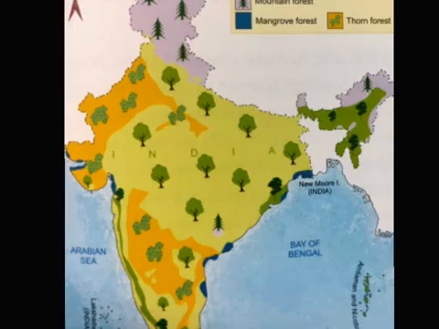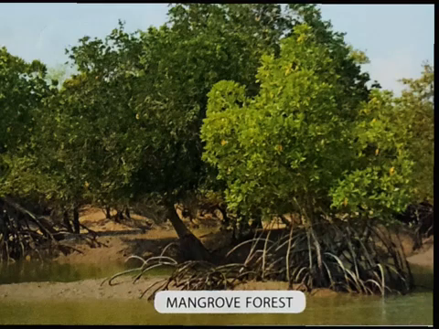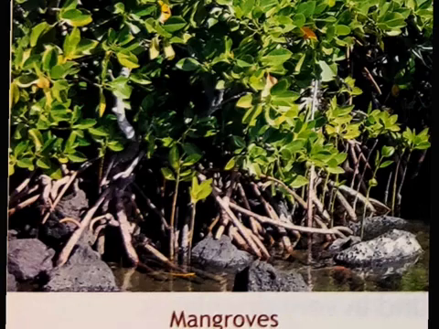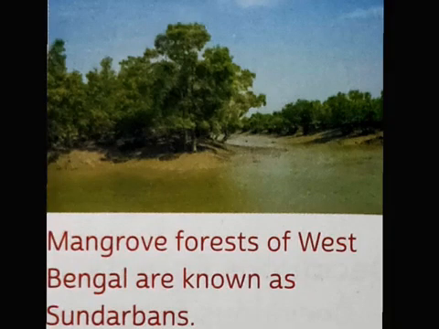Alright. In India, these forests are found in the delta regions of the Ganga, Brahmaputra, Mahanadi, Godavari and Krishna rivers. The main trees found in these forests are mangrove, dates and palms. A special feature of the mangrove trees is that their roots grow above the soil. These forests can grow in both fresh and salty water. West Bengal has the biggest stretch of mangrove forest, known as the Sundarbans. Sundarbans get their name from a well-known tree, Sundari, which grows here.